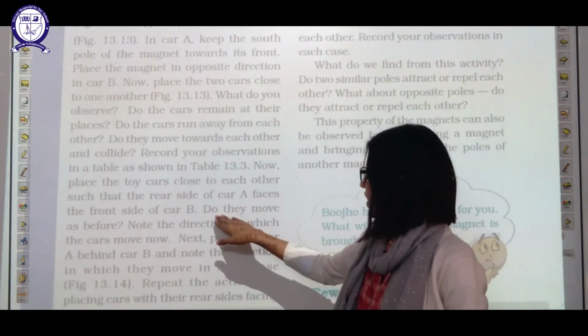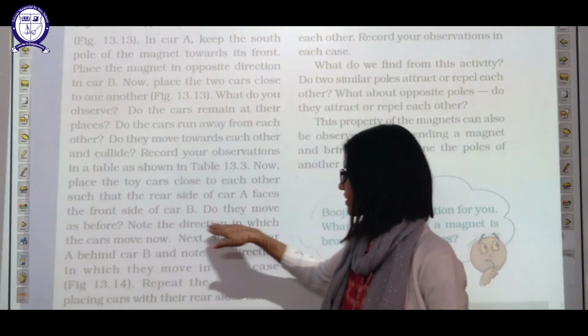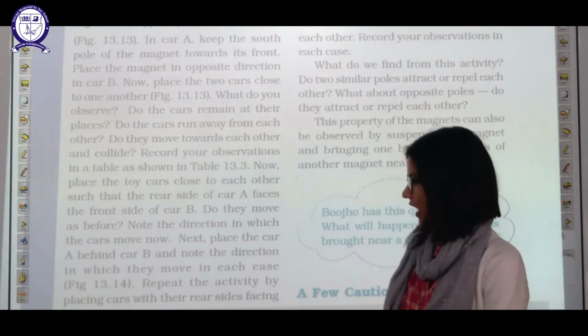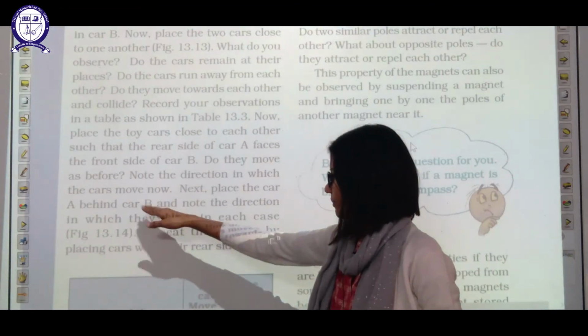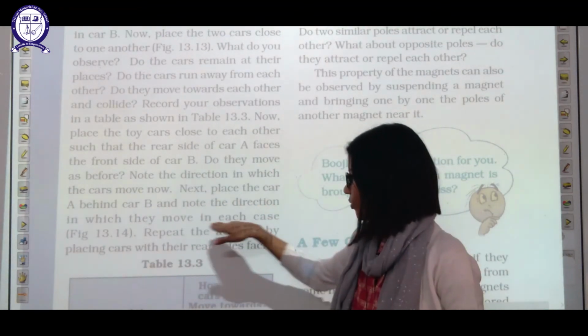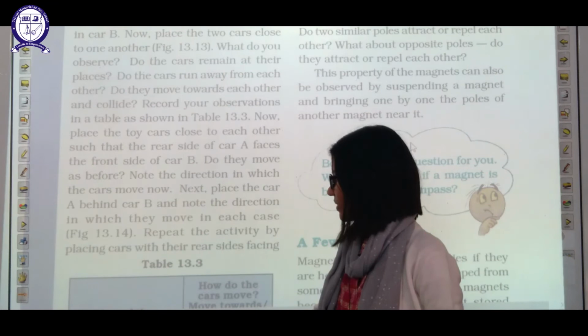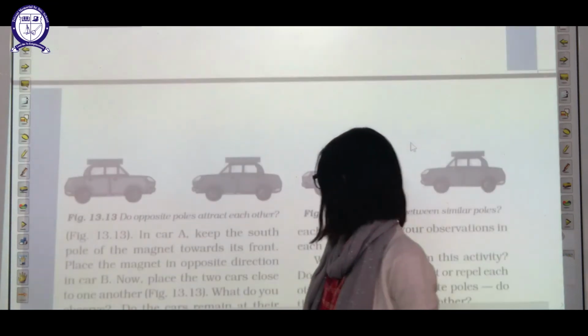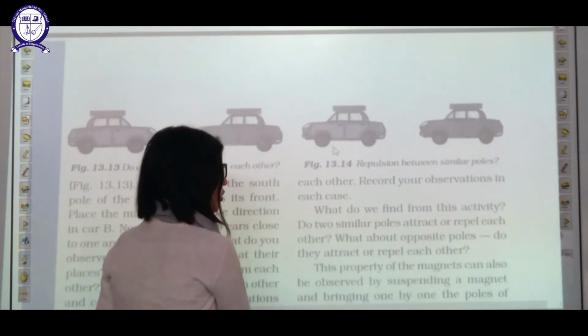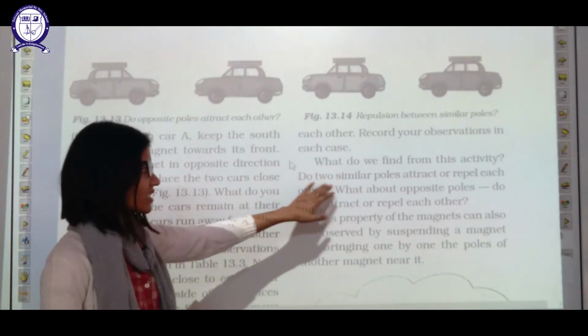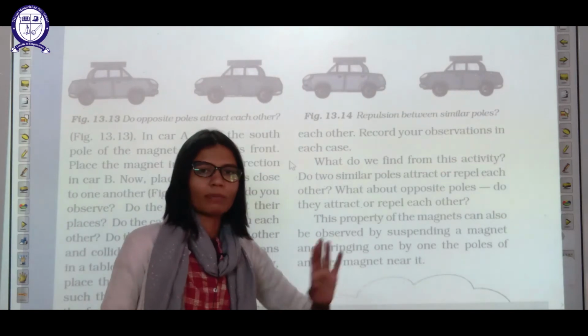Now do they move as before? Note the direction in which the cars are moving now. Next, place car A behind car B. Note the direction in which they move now. Repeat this activity by placing the cars with their rear sides facing each other. Record your observation. What do you find from this activity? Do similar poles attract or repel each other?